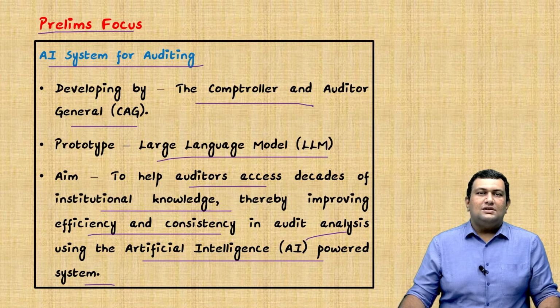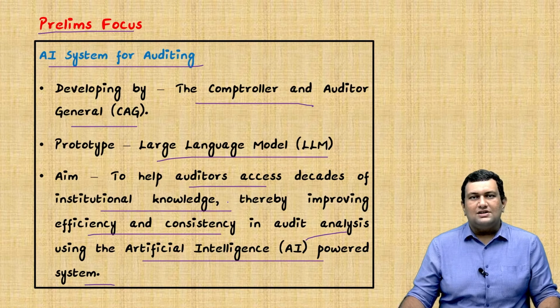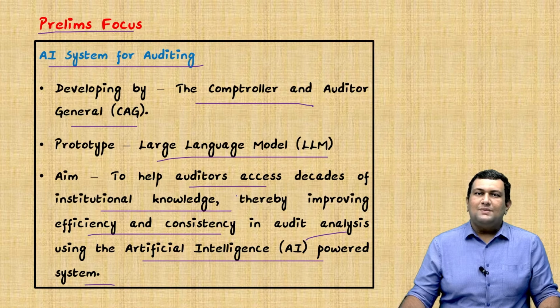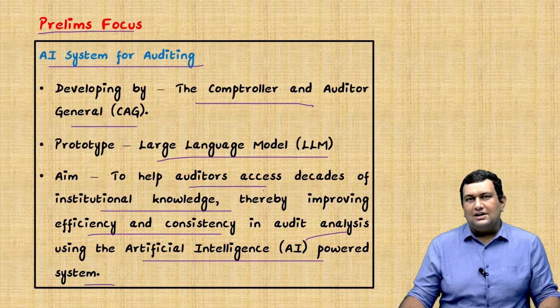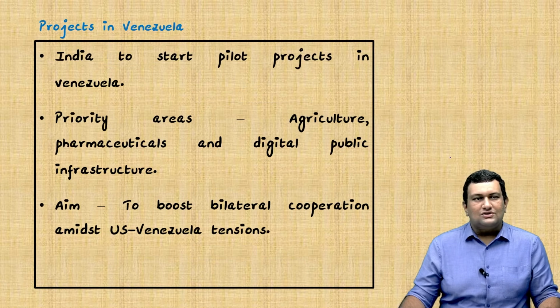In the prelims PYQ there was a question regarding Internet of Things. They described the scenario and asked what the example is. Similar to that, you can get questions in AI, or they can give examples of AI models like ChatGPT, Perplexity, etc., and ask what these are examples of. So in these ways the questions can be asked. Now we move on to the next topic.